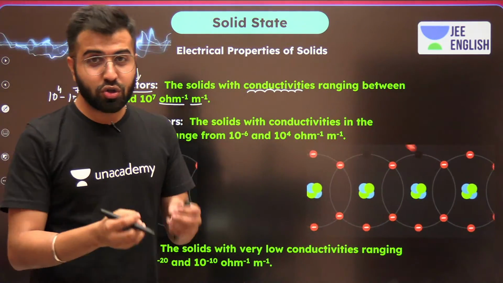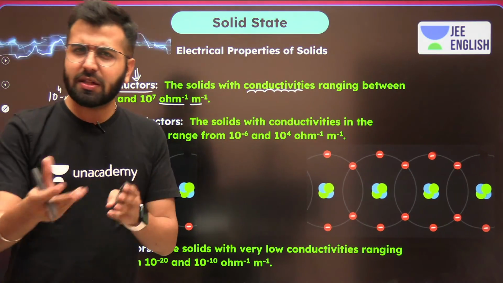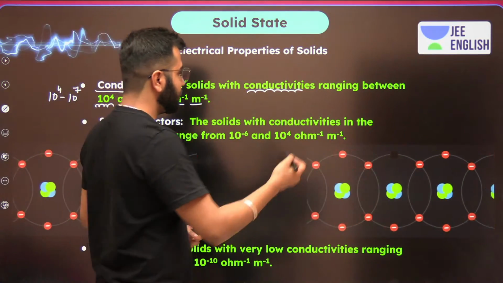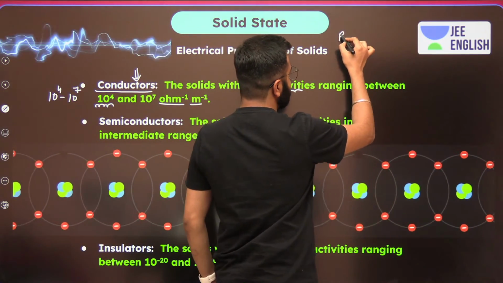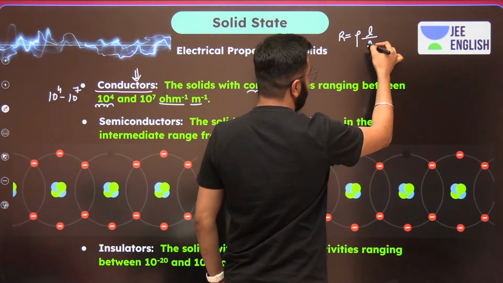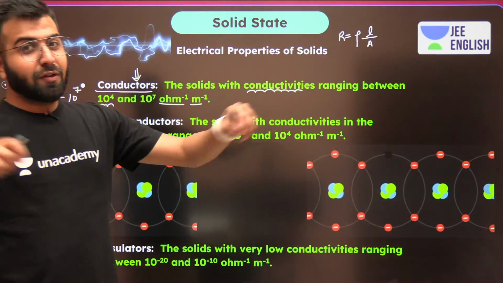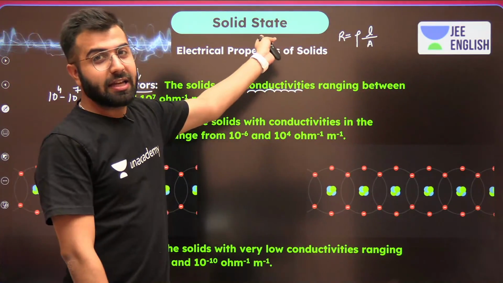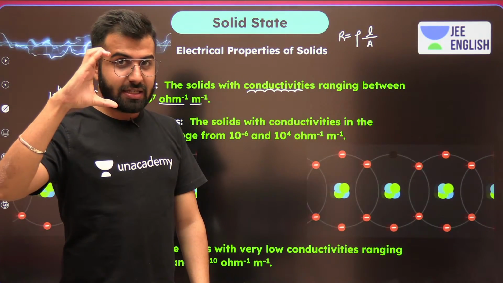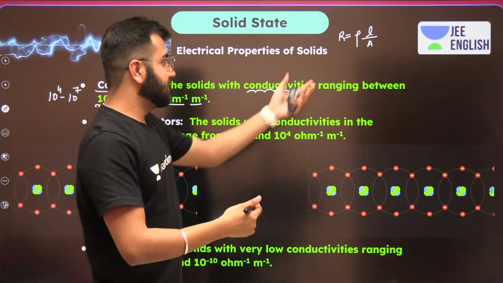Why is that? Because you should remember, whenever we talk about the conductivity, what is the formula? Do you guys really remember that? So first of all, whenever we write resistance is equal to resistivity L upon A, is that what we write? Yes or no? If the length of the wire increases, the resistance increases. That's what we see. And if the cross-sectional area of the wire increases, it becomes easier for the electrons or the current to flow. Hence, this is the one.